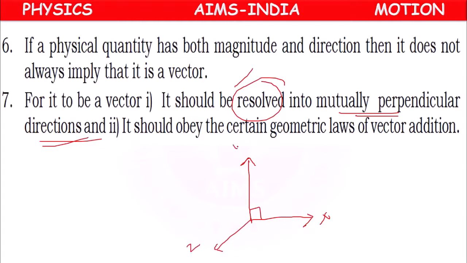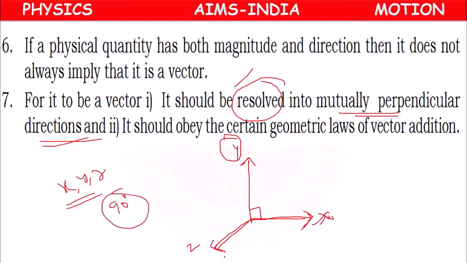Suppose the vector is y, it should be able to resolve into x, z such that the angle between x, y and z should be 90 degrees. Means x is perpendicular to y. Between y and z, angle should be 90. Z and x, angle should be 90.